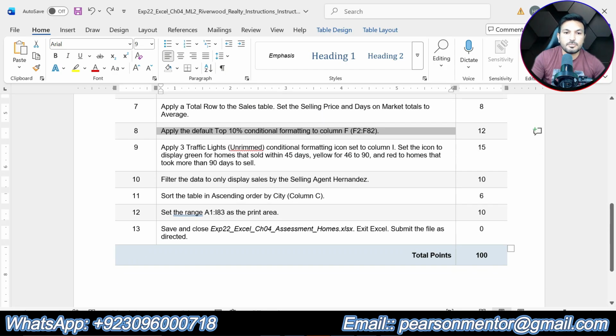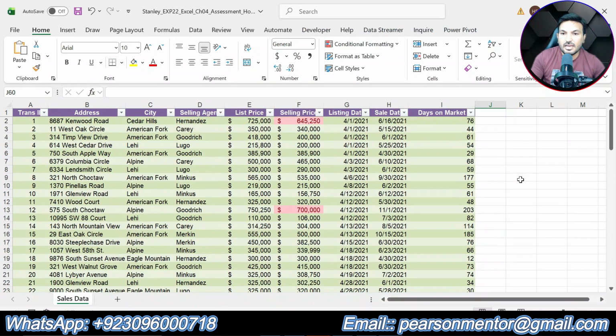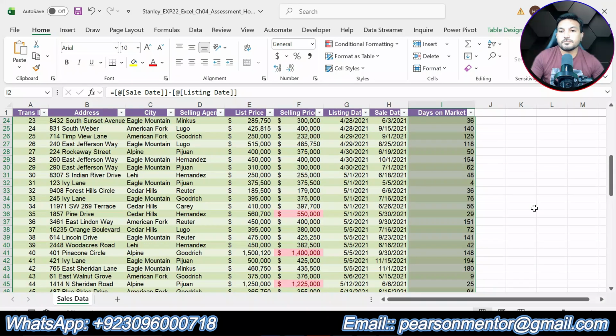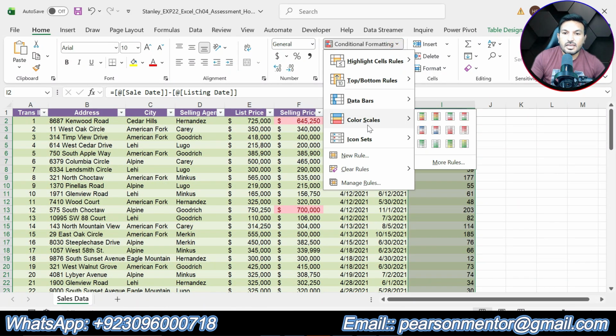So now let me do the next step, that is step number 9. Apply 3 traffic lights conditional formatting icon set to column I. Set the icon to display green for homes that sold within 45 days, yellow for 46 to 90, and red to homes that took more than 90 days to sell. So we are supposed to use the conditional formatting in column I. So let me select column I first. This one. Okay, go to conditional formatting and icon rule.